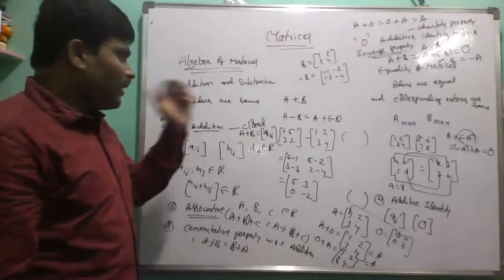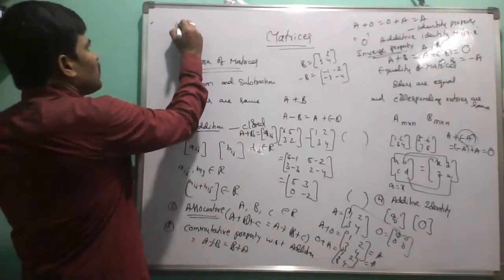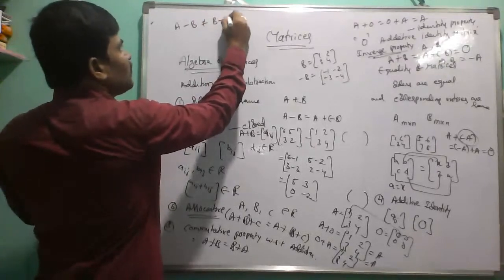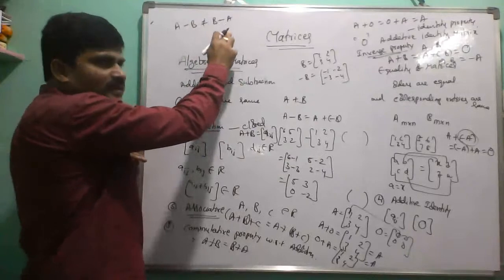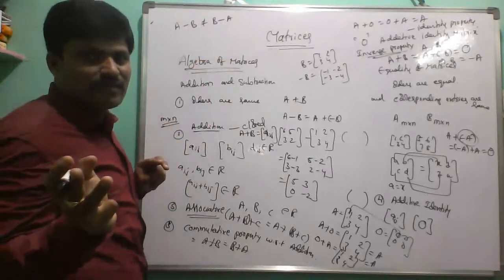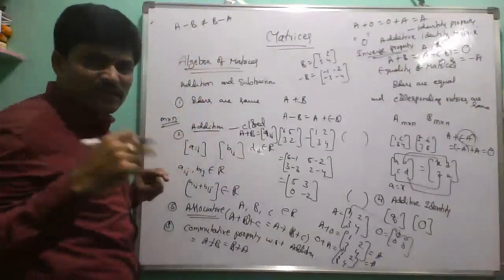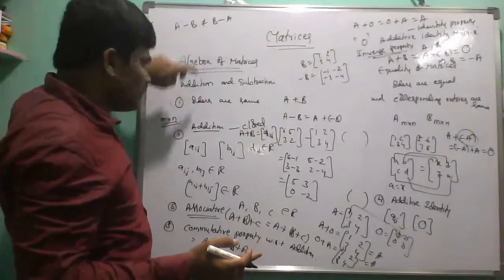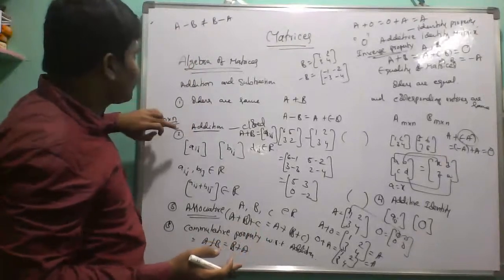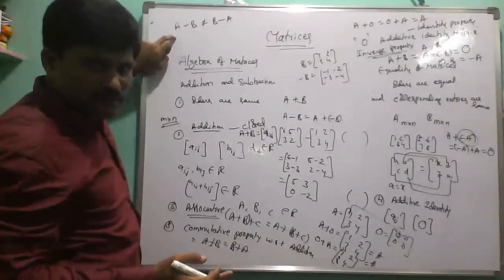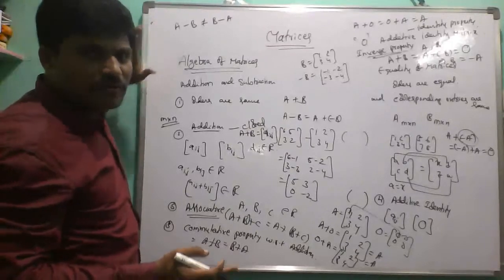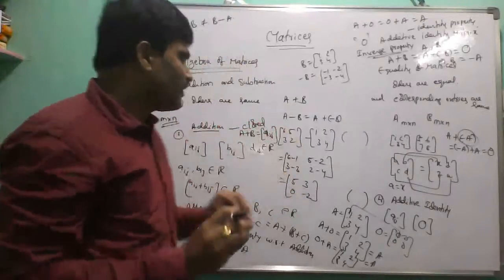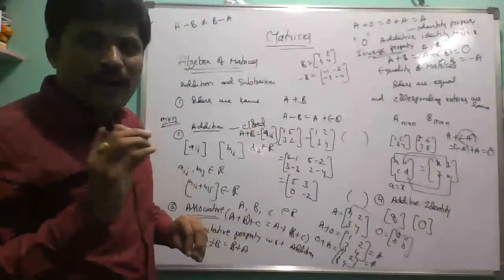And also we take the subtraction symbol. Here we clearly observe that A minus B is not equal to B minus A. Here the elements are the same but the signs are changed. Now A minus B is not equal to B minus A. That means matrix subtraction is not commutative. These are the very important properties with respect to addition in matrix algebra, or algebra of matrices.